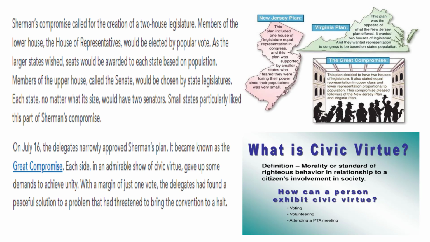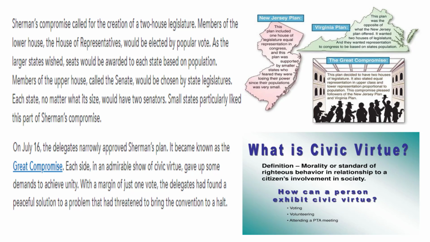Sherman's Compromise called for the creation of a two-house legislature. Members of the lower house, called the House of Representatives, would be elected by popular vote. As the larger states wished, seats would be awarded to each state based on population. Members of the upper house, called the Senate, would be chosen by state legislatures. Each state, no matter what its size, would have 2 senators. Small states particularly liked this part of Sherman's Compromise.